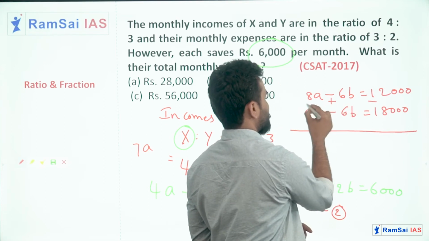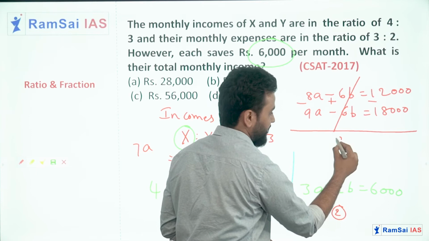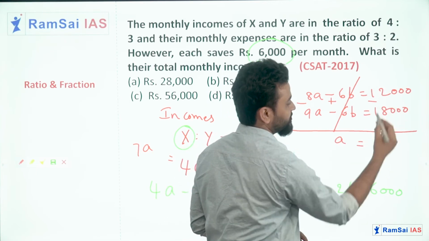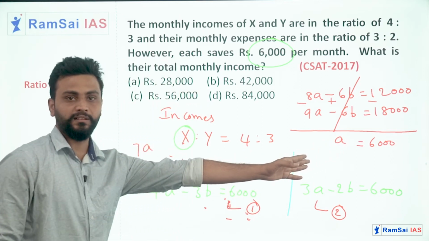Minus 6b and minus 6b will be cancelled. 9a minus 8a will be a. 18,000 minus 12,000 gives you 6,000. So the a value I am getting is 6,000.